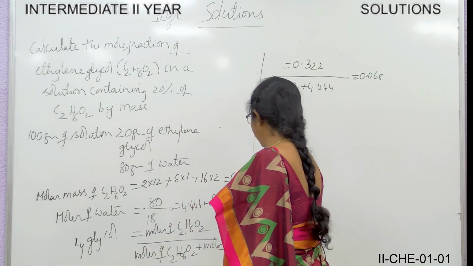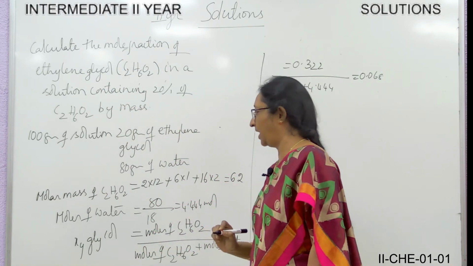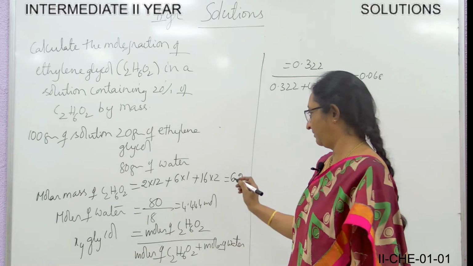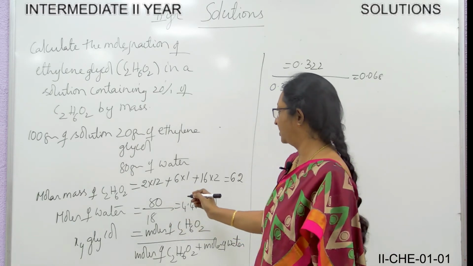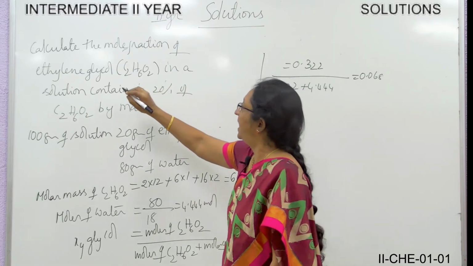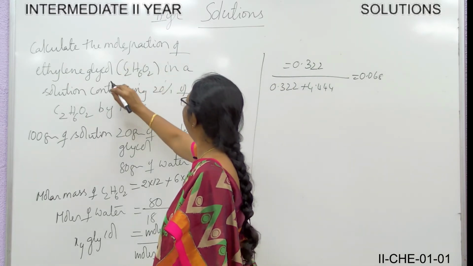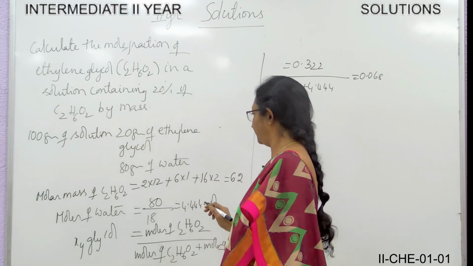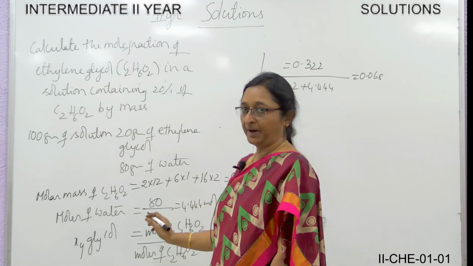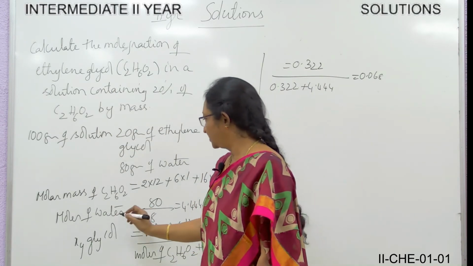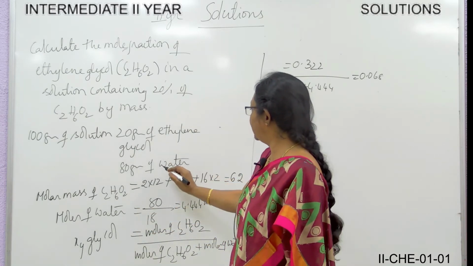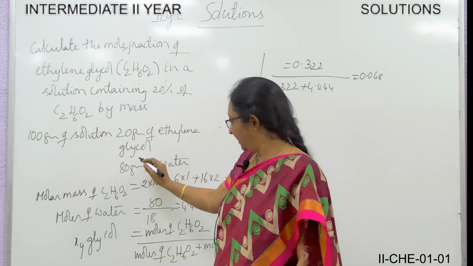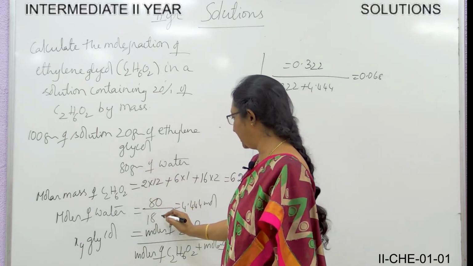So here formula is C2H6O2. So 2 carbon atoms are there. So 2 into 12, 6 hydrogens are there. So 6 into 1 plus 2 oxygens are there. So 16 into 2. So when you add you will be getting 62 as the molar mass of ethylene glycol.